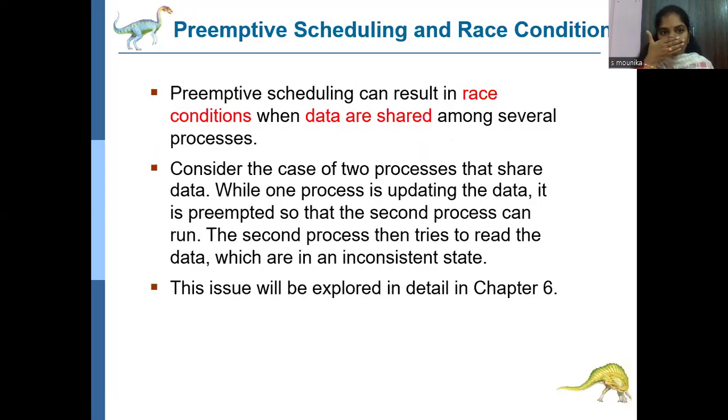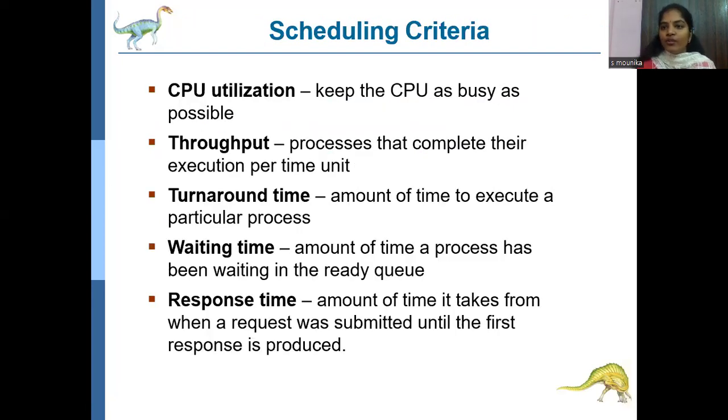Next, the preemptive scheduling algorithm. Consider two processes that are sharing data. One is updating the data while another one is running. The second process then tries to read the data which is in an inconsistent state. So this is preemptive scheduling. Here some scheduling criteria are there. CPU utilization means keeping the CPU as busy as possible.